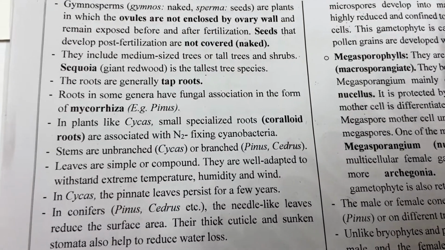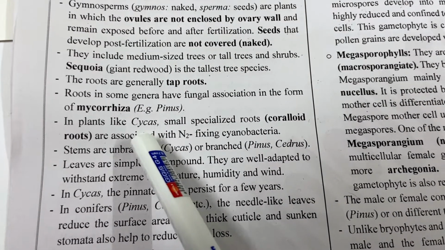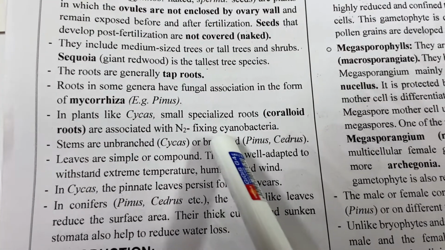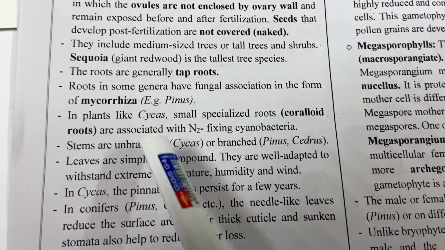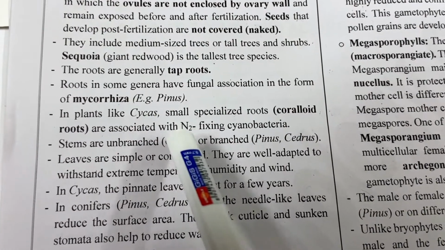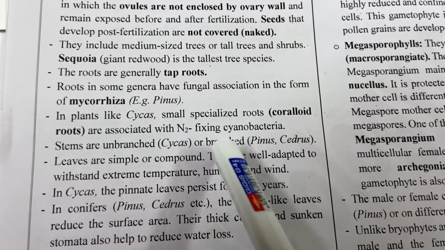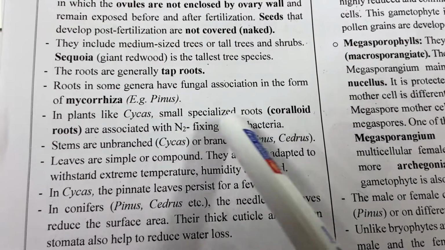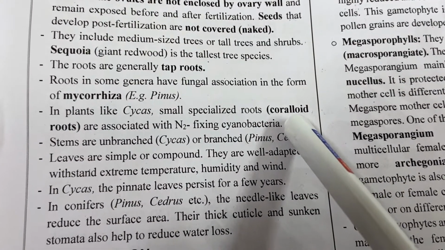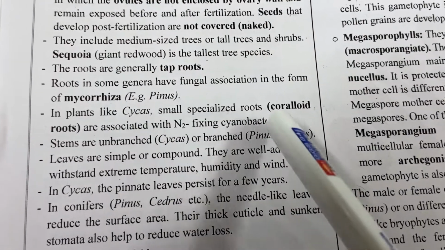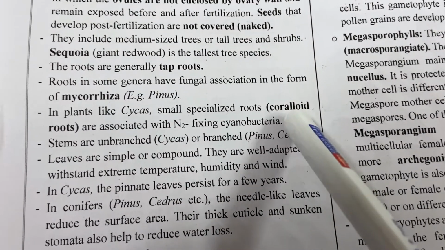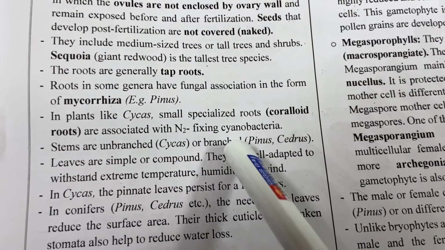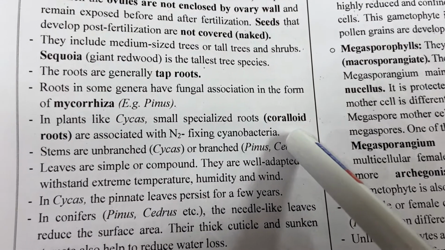Now another gymnosperm, Cycas, has association of roots with nitrogen fixing cyanobacteria. So roots of Cycas have association with nitrogen fixing cyanobacteria, and so roots of Cycas are known as coralloid roots. These coralloid roots are having association with nitrogen fixing cyanobacteria.